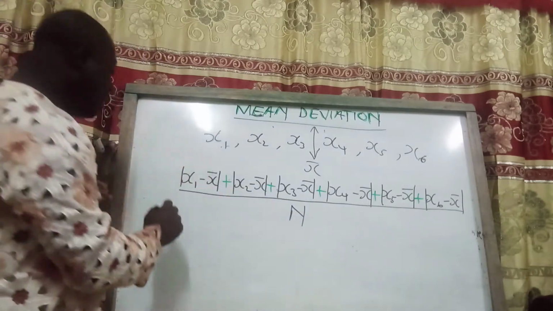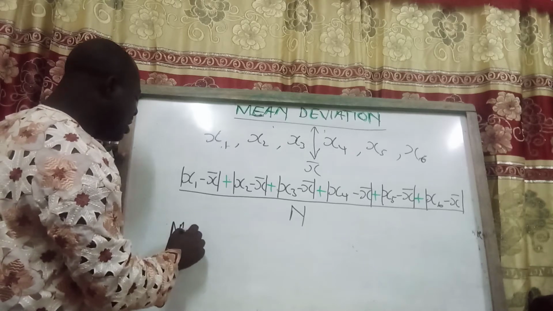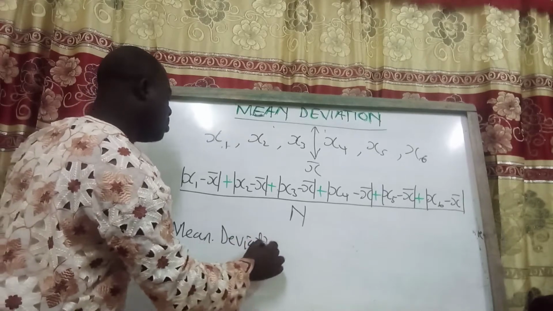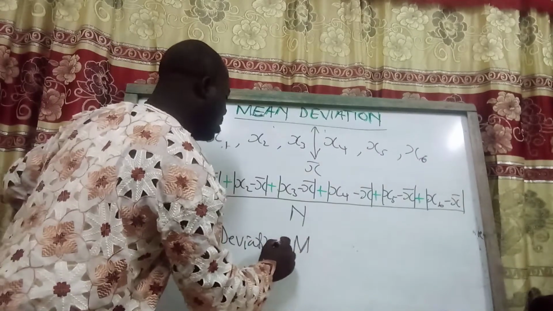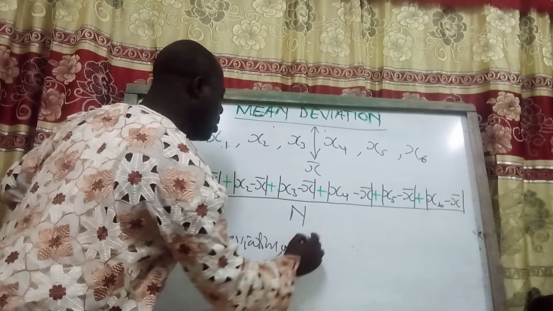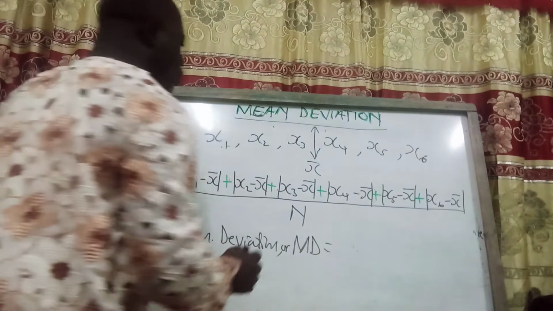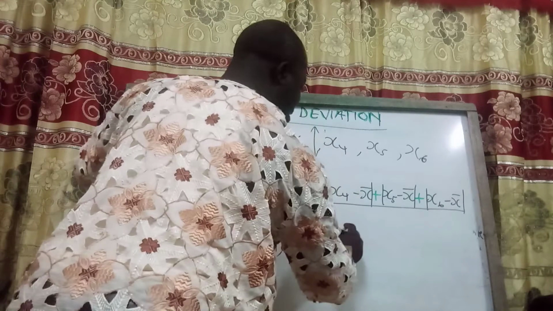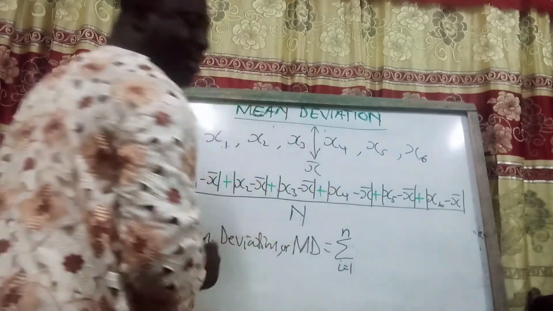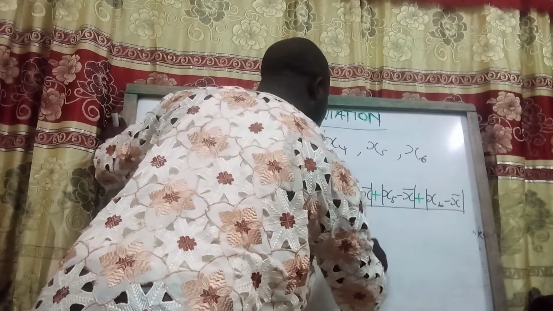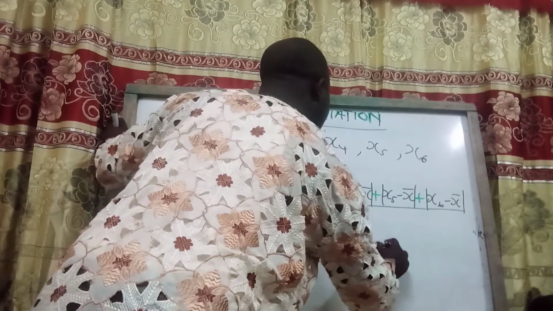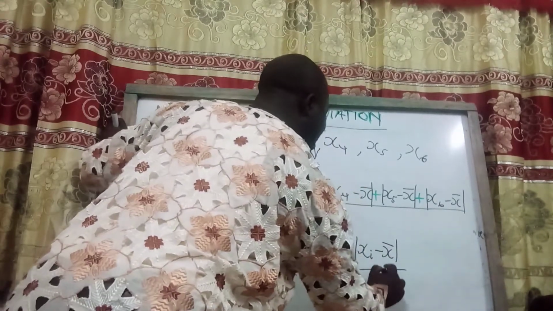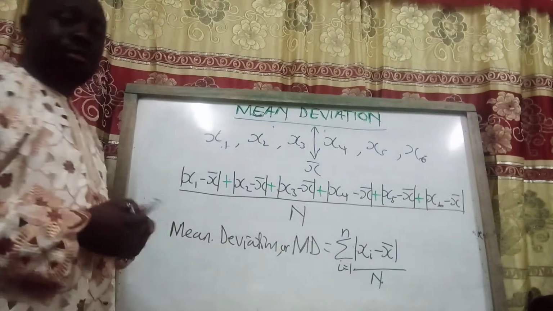And we can simply summarize it as the mean deviation, or MD, to be equal to the summation from the first element to the last element, the absolute of subtracting the mean from each of the elements, and dividing the total by the total number of elements concerned.